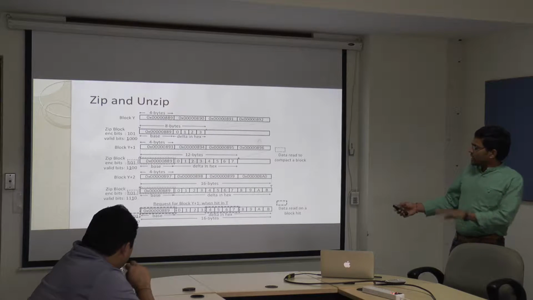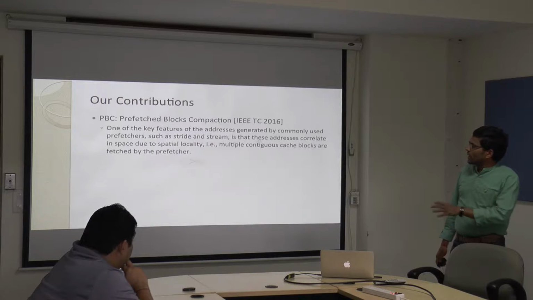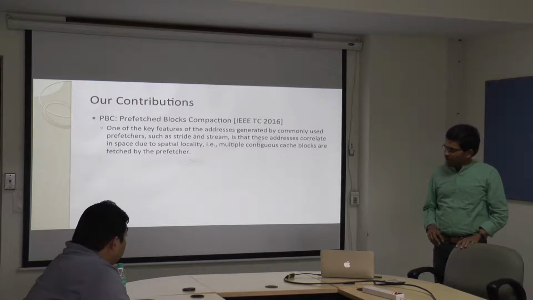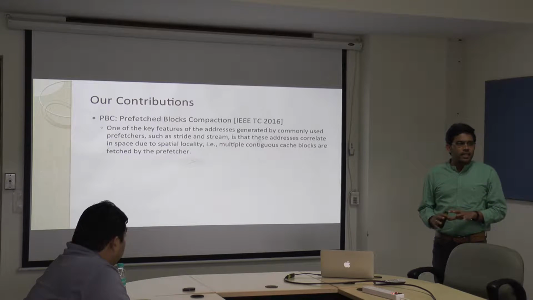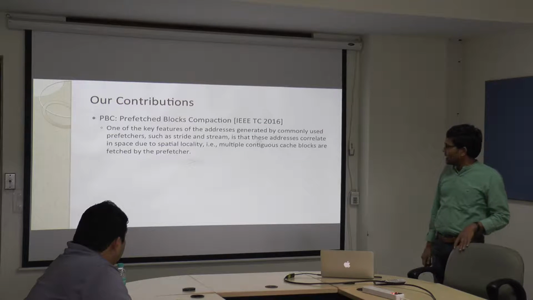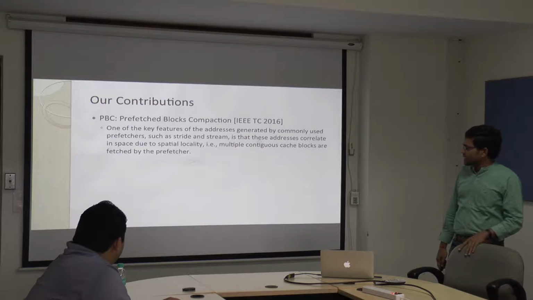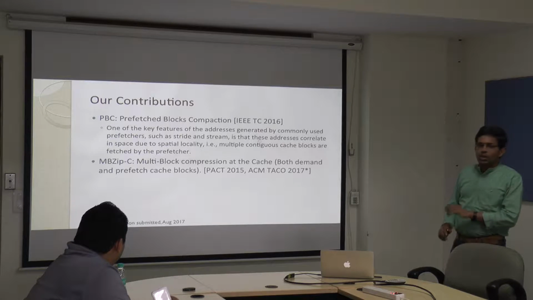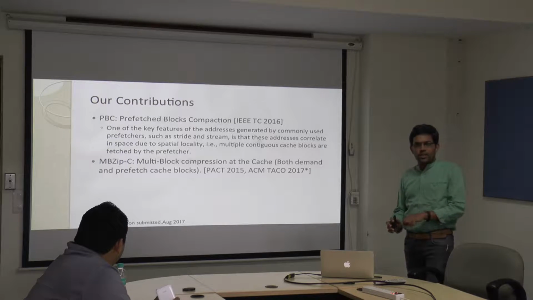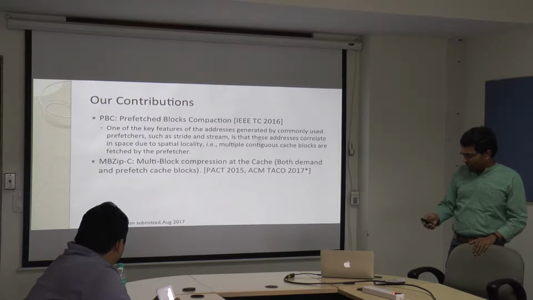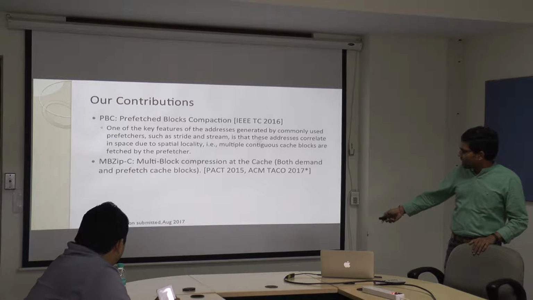Based on this zipping and unzipping, our main contributions are as follows. We first focused on compressing or compacting only the prefetched blocks, and our work was published in IEEE Transactions on Computers 2016. Then we extended our work, saying that not just the prefetched blocks but even the demand blocks can be compressed. This one is a minor review we submitted recently to ACM TACO.